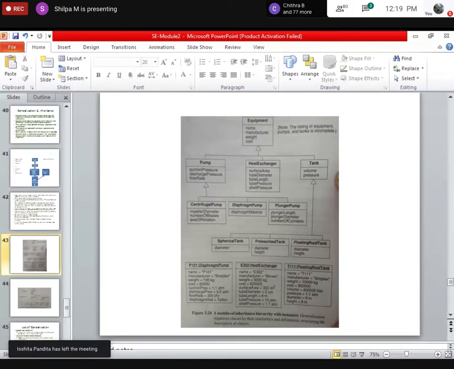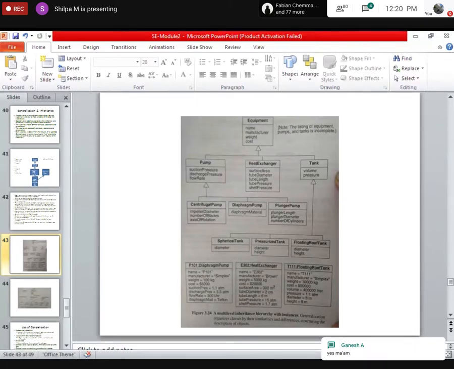See, this is really bad. Gaurav, Ganesh, yes, Ganesh, how many classes are there in this diagram?